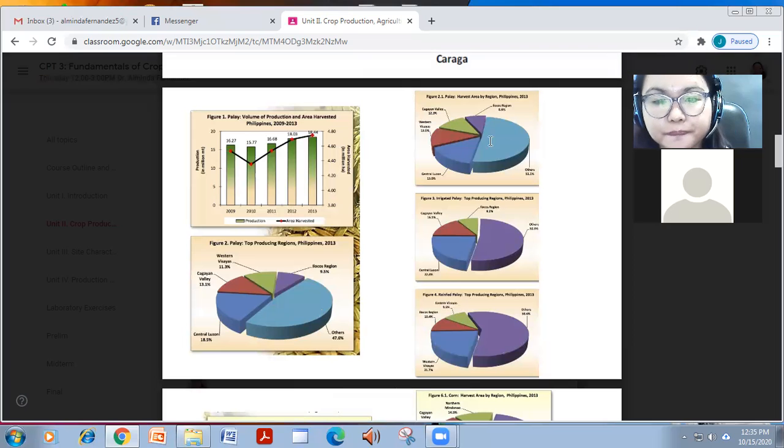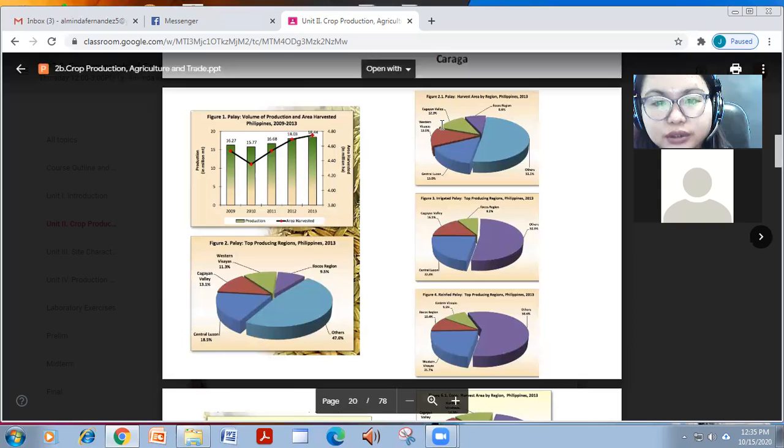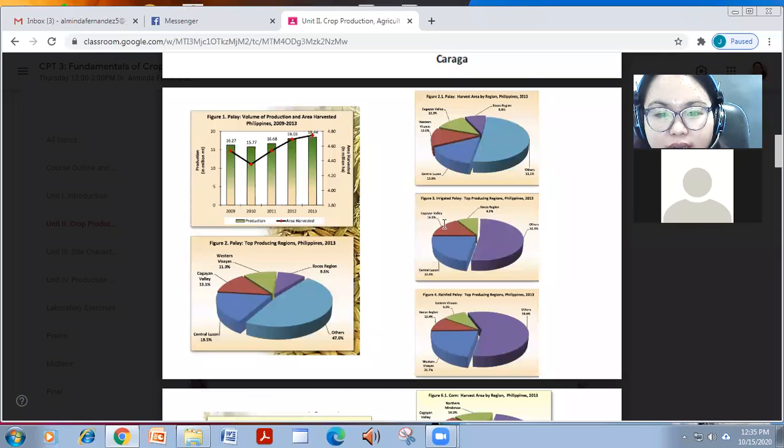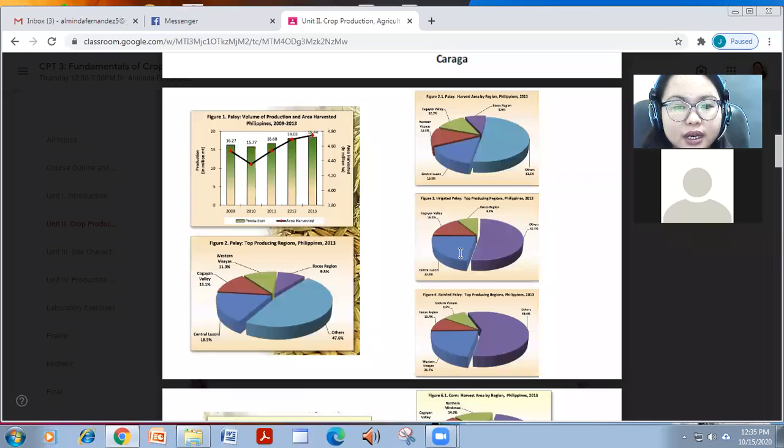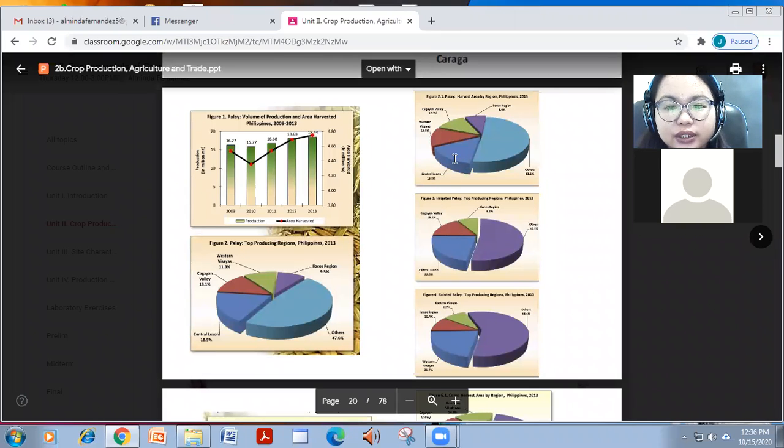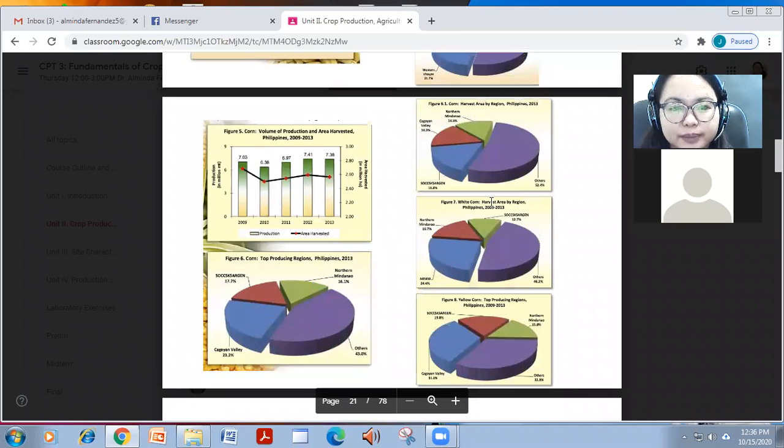So these are the amount of palay harvested, and these are the top producing for irrigated, and these are for the rain-fed. So as you can see, sa Western Visayas, yung rain-fed, compared to Central Luzon yung irrigated palay. But in terms of area, Central Luzon has the highest area among the Philippines.